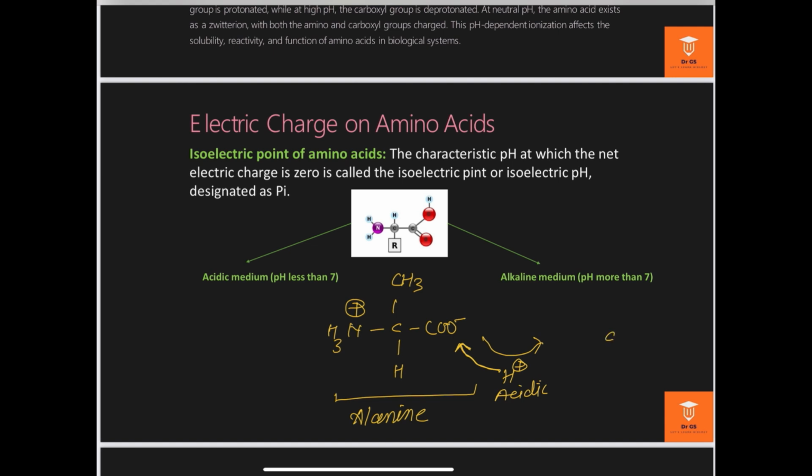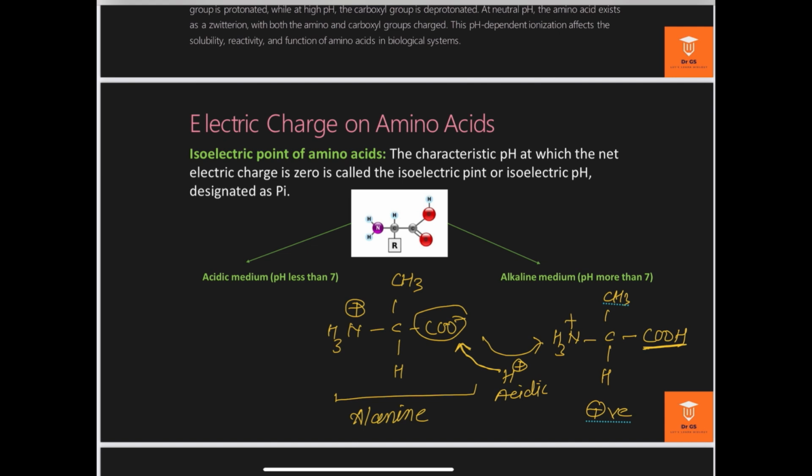Then what changes will happen in the structure of alanine? CH3 and the H are the same, and there is no change in the NH3 plus. But after accepting the hydrogen ion, this COO minus carboxylate ion is changed into the COOH carboxyl group, and now this amino acid is positively charged and moves toward the negative electrode during electrolysis.